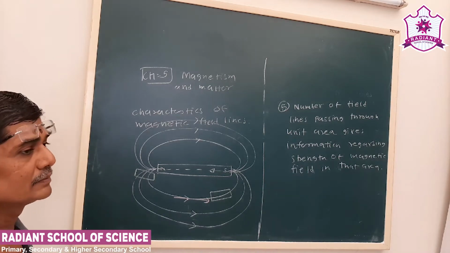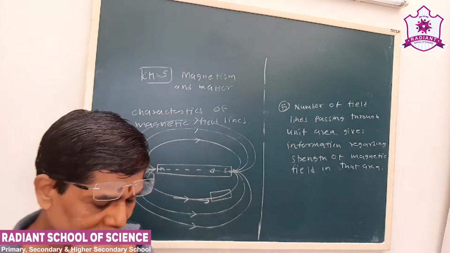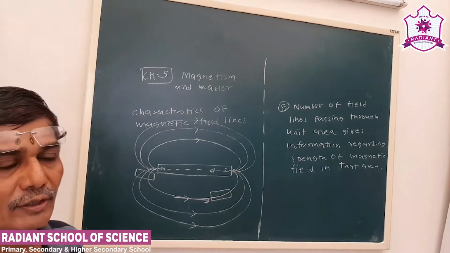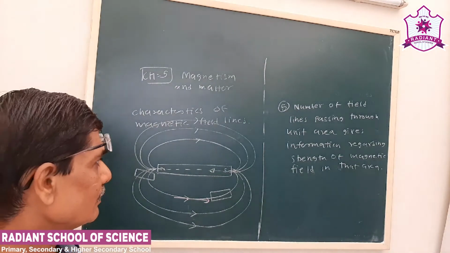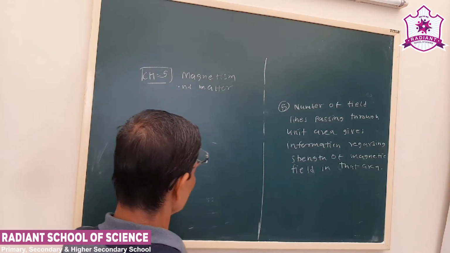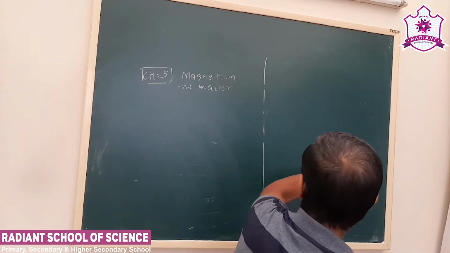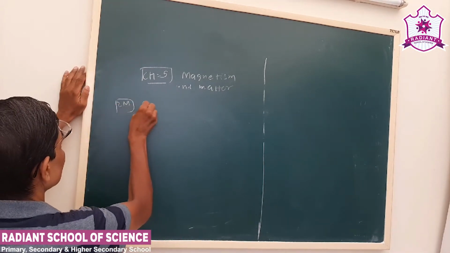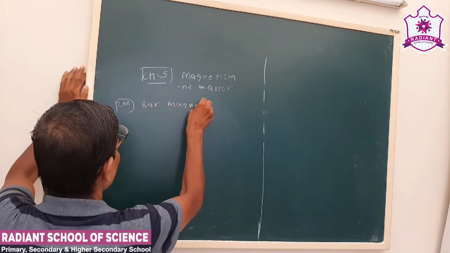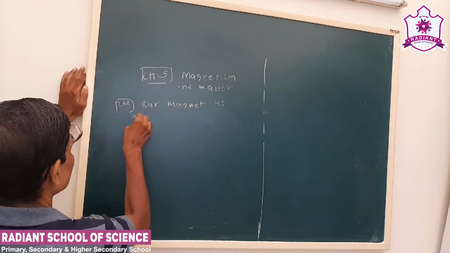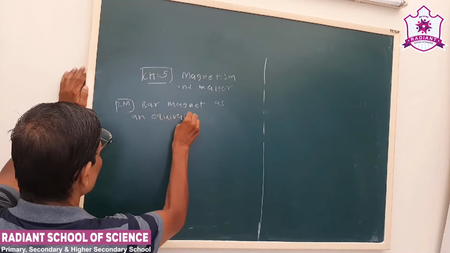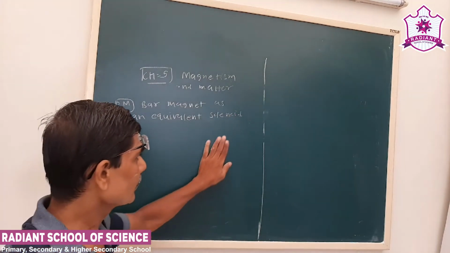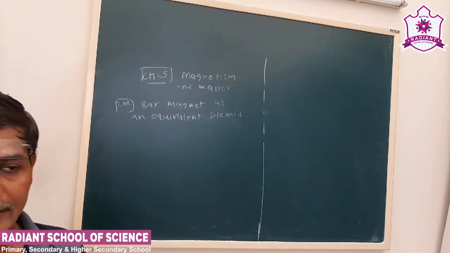Now next we have to establish the relation, or see some analogy or comparison, between the magnetic field of a solenoid and a bar magnet. That can be asked in a 2-mark question. So a bar magnet has an equivalent solenoid. Now we derive the formula of magnetic field of a solenoid.